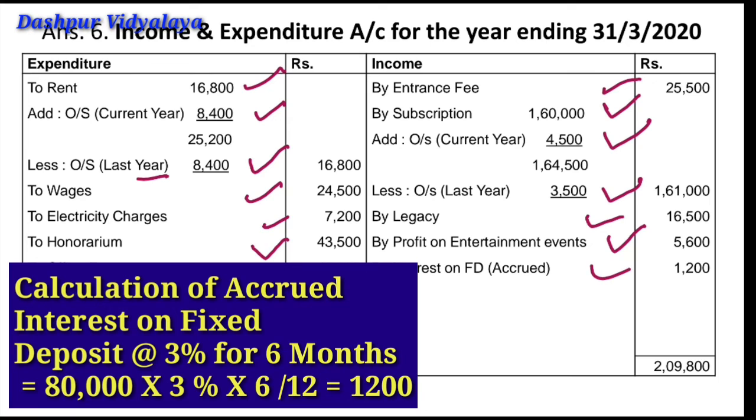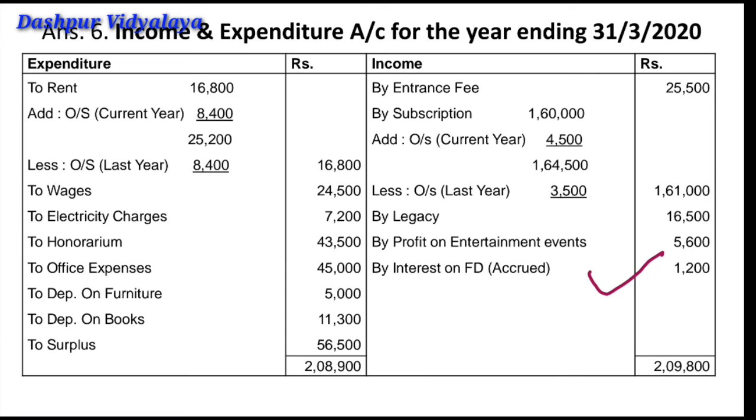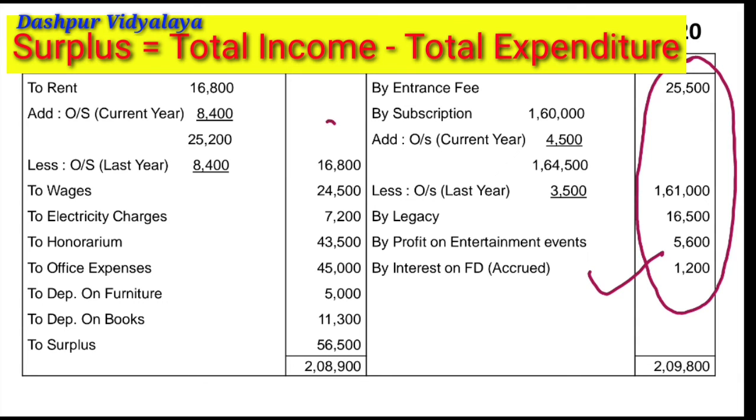Interest on fixed deposit will have to be calculated here. We are given the investment as well as the rate and date. So accordingly we have to calculate the amount. This 1,200 will be recorded as accrued interest on fixed deposit. Now we have to find out the total of both the sides, and then the surplus will be calculated. Surplus is the difference between the income and expenditure. When the income is in excess over expenditure, then it is considered as surplus.